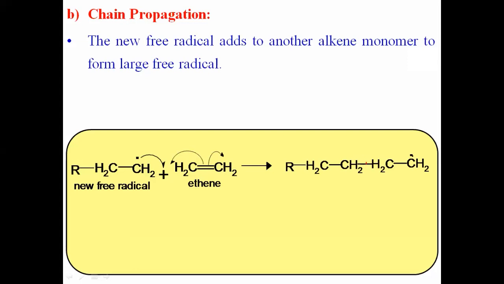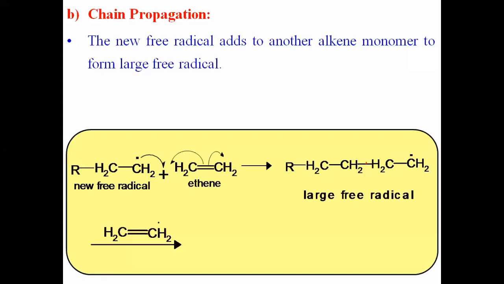While that final carbon has an unpaired electron, this new free radical further reacts with the next molecule of ethene, and there is a formation of a new free radical. Again, this is a large free radical. There is a formation of a large free radical. Okay, in this way, this large free radical again reacts with the next ethene molecule. Okay, let us see how it reacts.